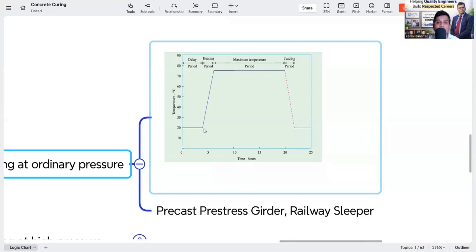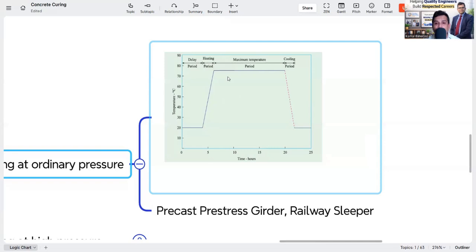You have to take precaution that whenever you are increasing heat, it has the tendency that the moisture can be lost from the concrete itself. So that is why you have to supply the steam continuously. Otherwise, what happens? The relative humidity will be less and the moisture will be lost from the concrete. So for that purpose also you have to take care, and you have to design that one. It is not like you will just do the steam curing like this.